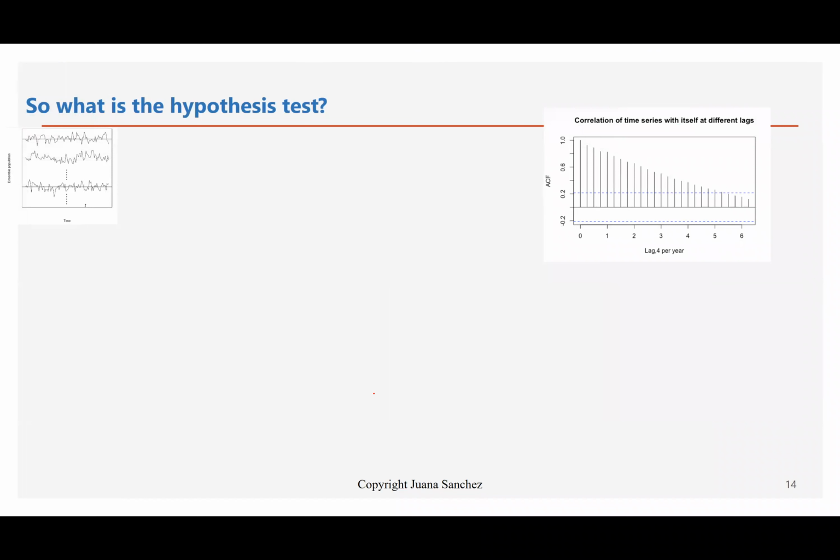So what is the hypothesis test that is being done when we use these 2 bars to determine statistical significance or not? Well, the hypothesis test that we're doing is the following. We have the null hypothesis that the autocorrelation coefficient in the population is 0, against the alternative hypothesis that the autocorrelation coefficient in the ensemble population is different from 0 for all k.